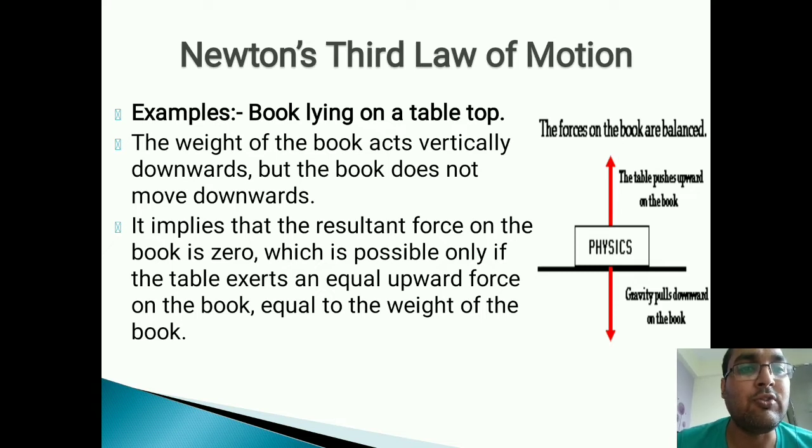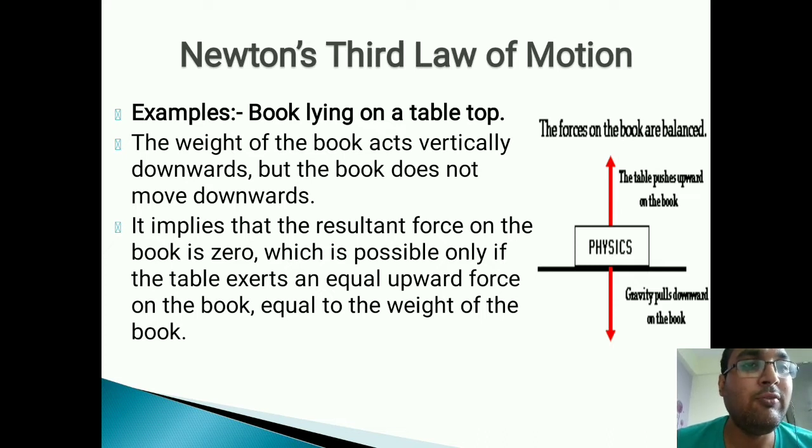You can imagine yourself also. You're sitting on a chair or a stool or whatsoever. The weight of you is exerted in a downward direction due to the gravitational pull, but the chair or table in which you are sitting is not breaking. It means that the table and chair are also exerting a force on you, which is equal and opposite to your weight. So both the forces are there.